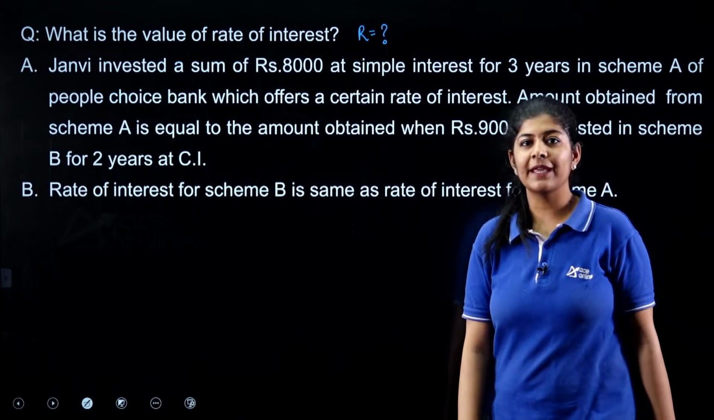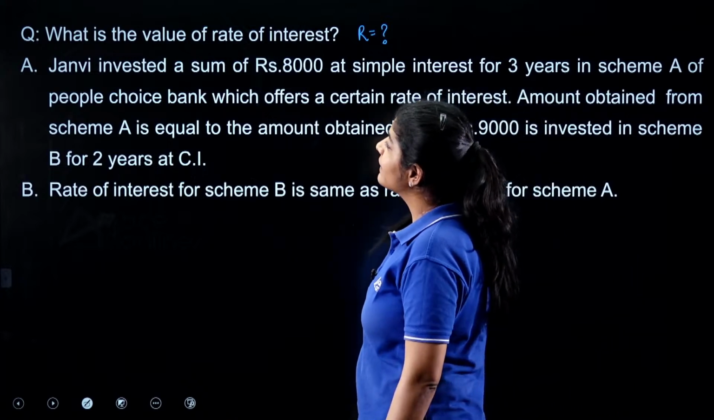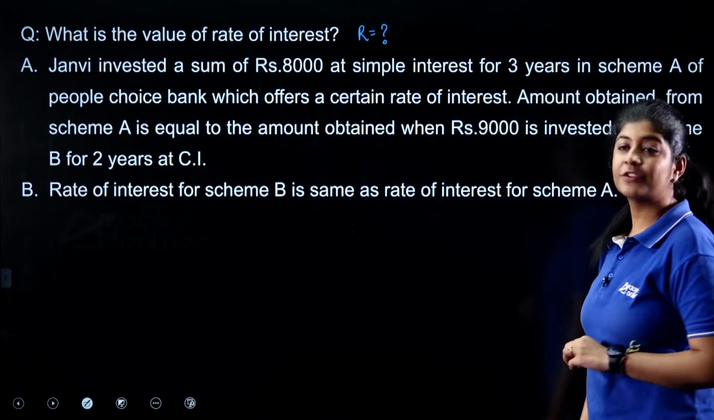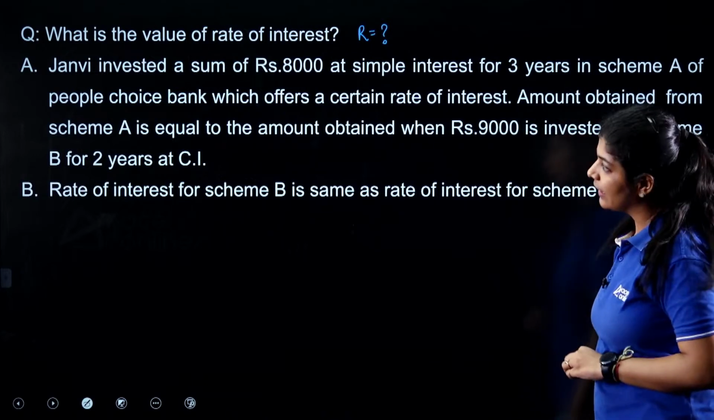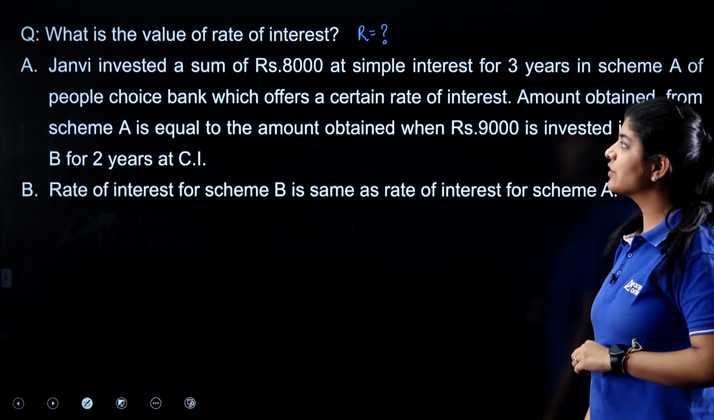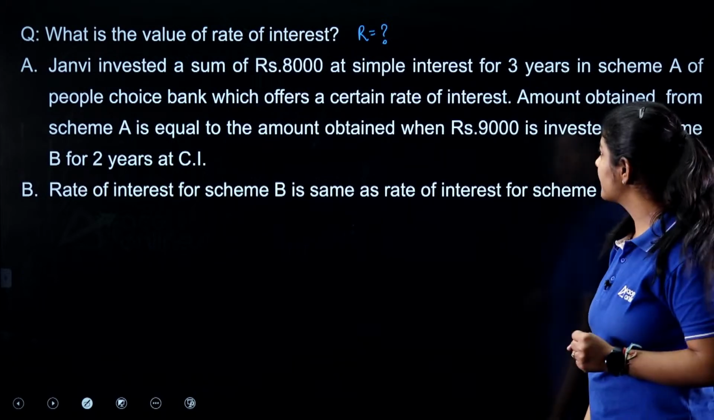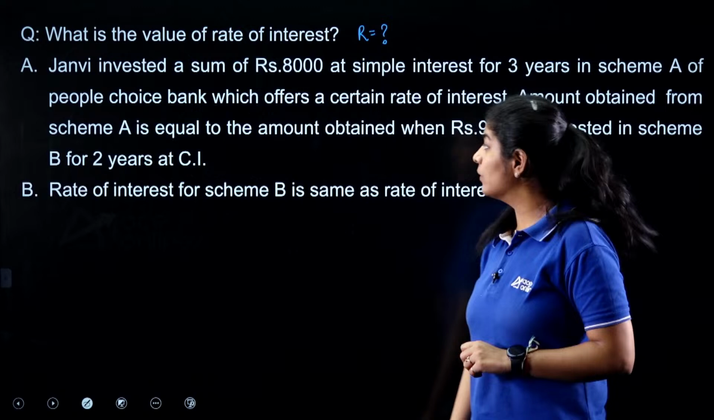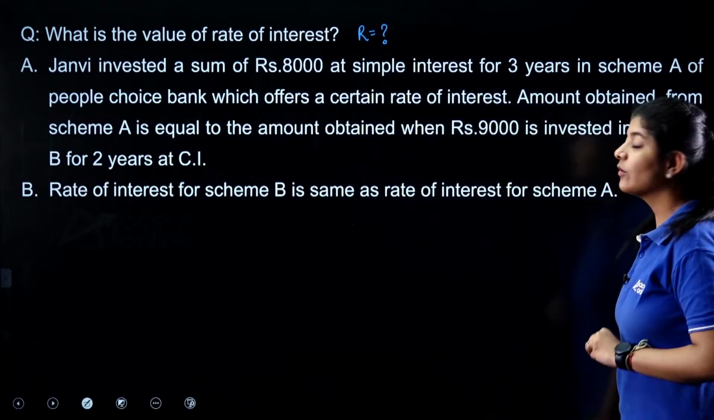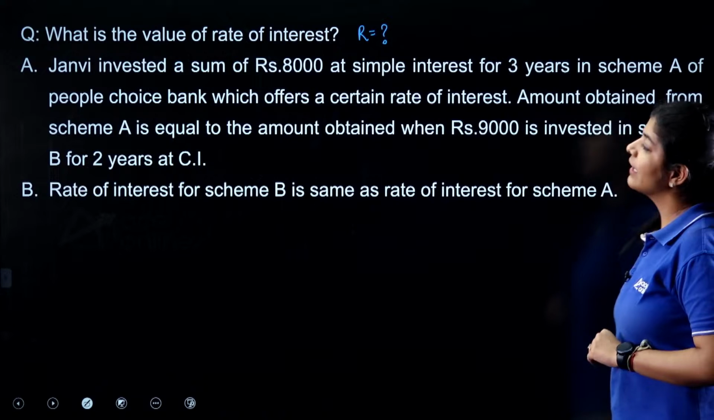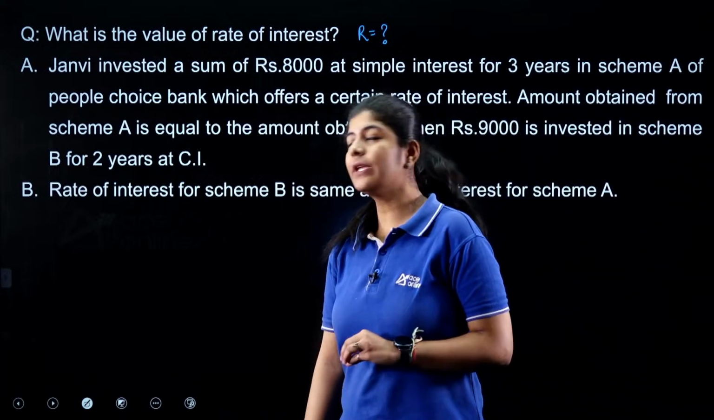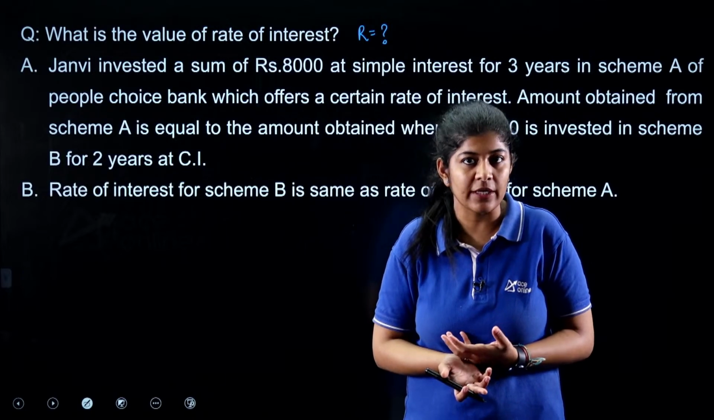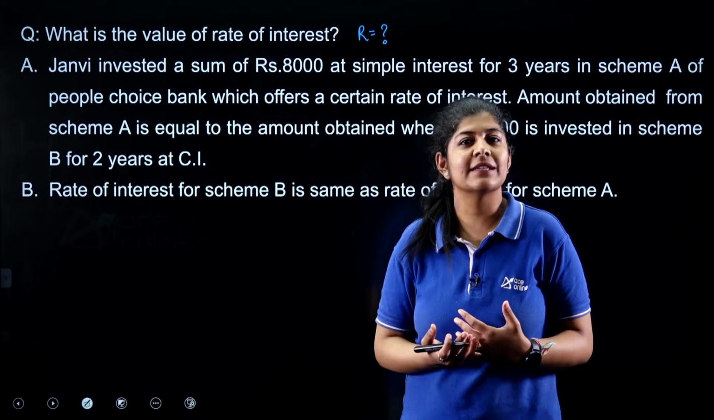So statement A is saying that Janvi invested a sum of rupees 8,000 at simple interest for 3 years in scheme A of People Choice Bank, which offers a certain rate of interest. The amount obtained from scheme A is equal to the amount obtained when rupees 9,000 is invested in scheme B for 2 years at compound interest, but again the rate of interest is not given over here. So can we find out the answer individually?